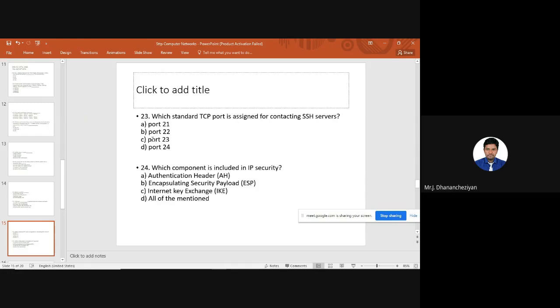For this particular question, the option will be D, all of the mentioned, because it uses authentication header. HTTPS or IP security uses authentication header. To secure the payload, it uses encapsulation, that is, encapsulating security payload. It uses minimal encapsulation for payload security, and it uses internet key exchange, a third party between client and server to exchange keys, so that the entire transmission and reception of data will be even more secure. That is the advantage of going for HTTPS.